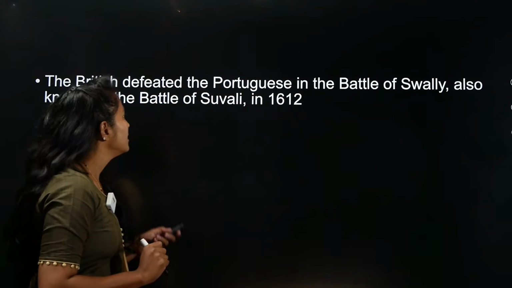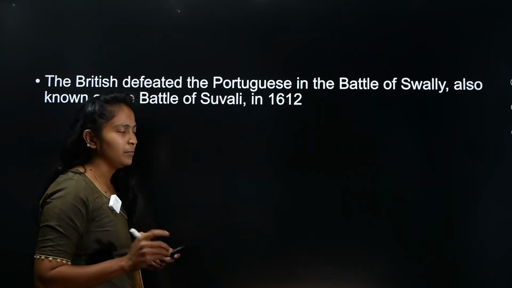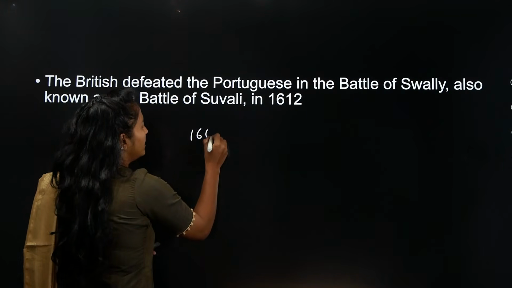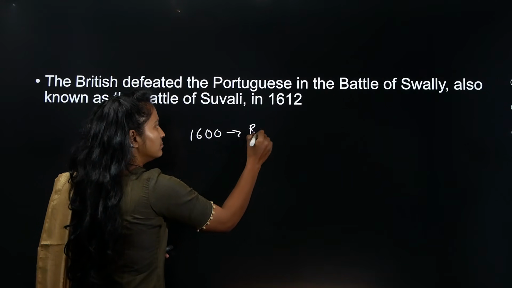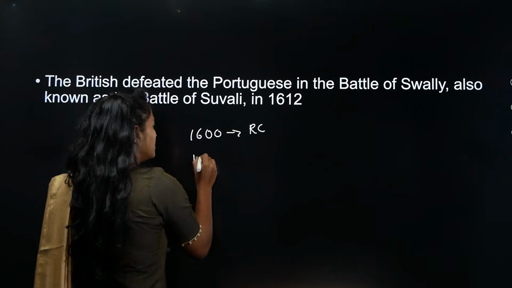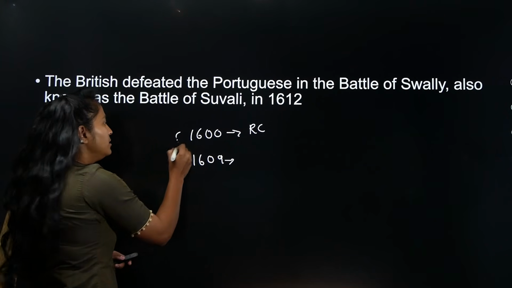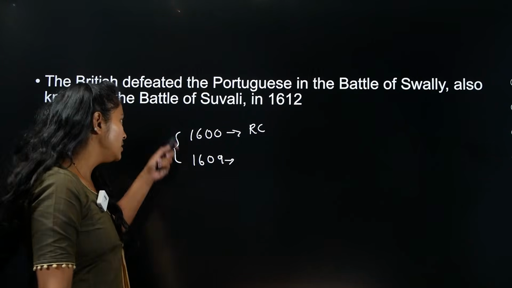Now, the next thing that we need to understand here is a timeline. 1600, they got the Royal Charter. Good. But they come to India for the first time in 1609. So what happened in these 9 years?